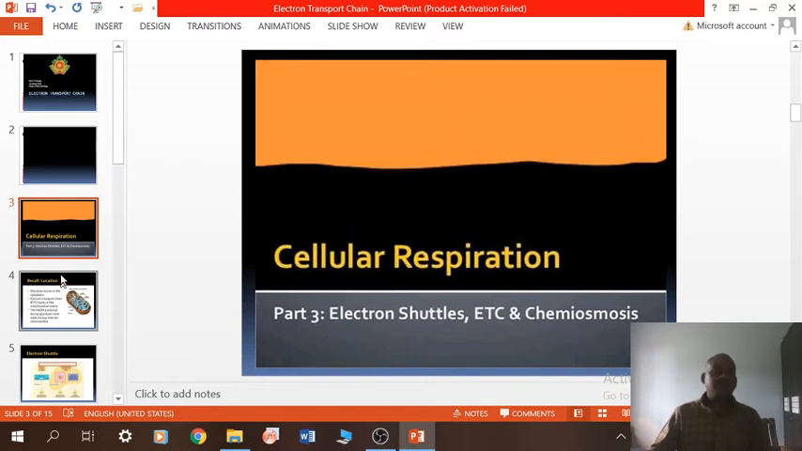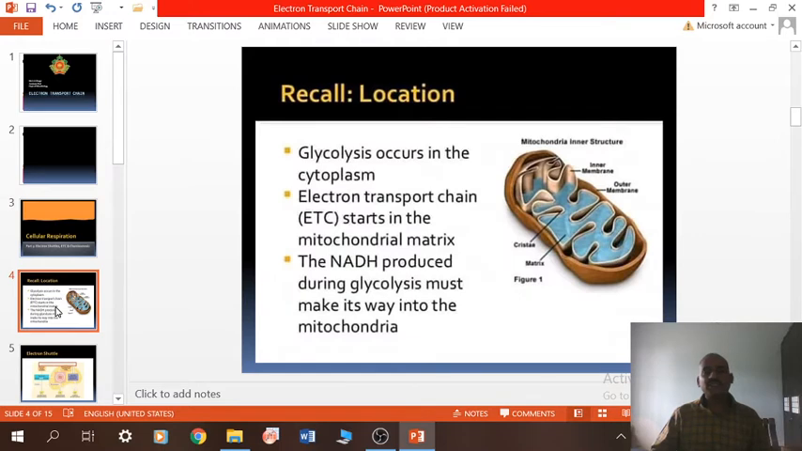Now, what happens? First is the location. Glycolysis occurs in the cytoplasm. Then the electron transport chain starts in the mitochondrial matrix. But what happens in between glycolysis and the electron transport chain? The electrons will come into the mitochondrial matrix, and the Krebs cycle proceeds in that location.